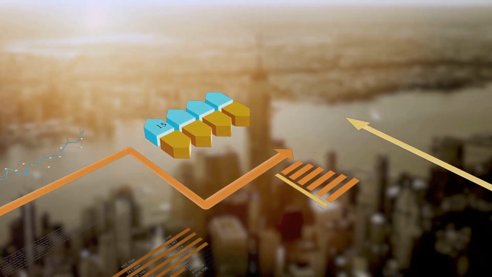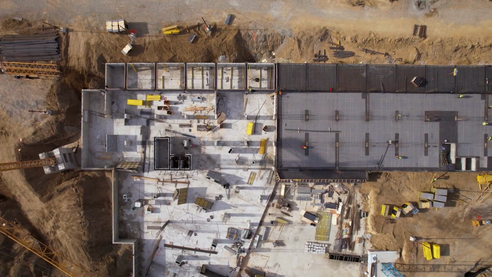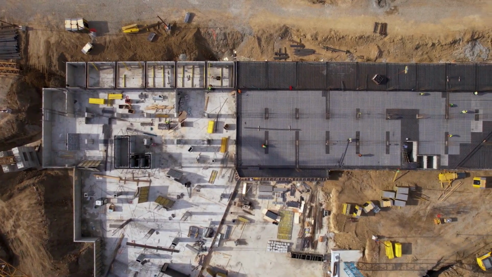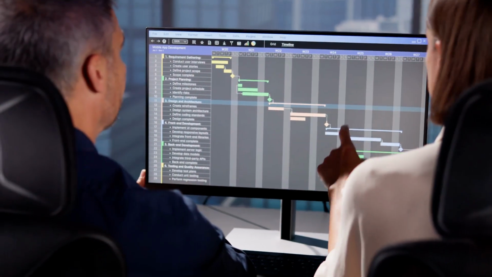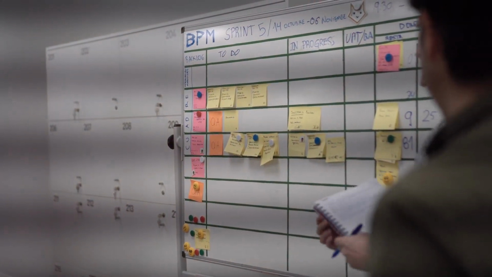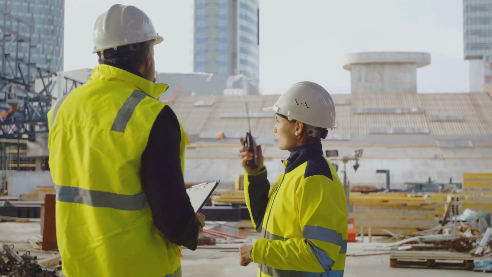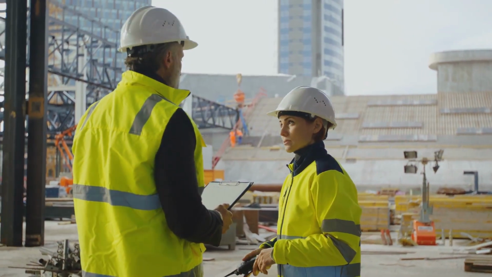Total float, also known as slack, is the buffer time available for a task. It is the leeway a task has before impacting subsequent tasks or the project deadline. Identifying and managing total float are essential aspects of effective project scheduling. Consider a scenario where a task has 5 days of total float. This means the task can be delayed up to 5 days without affecting the following tasks or the project's overall